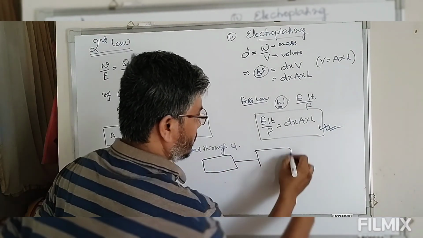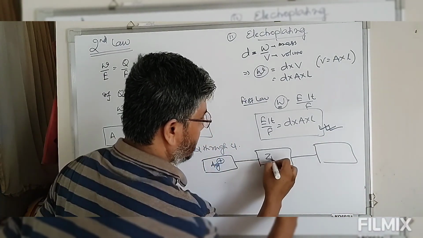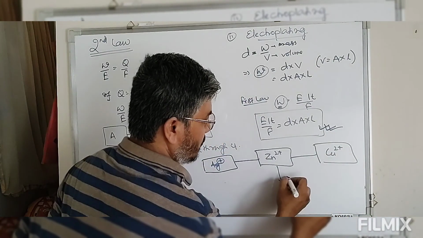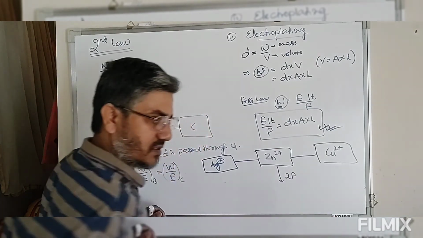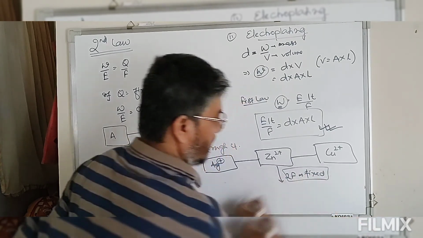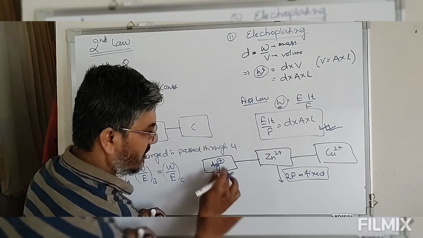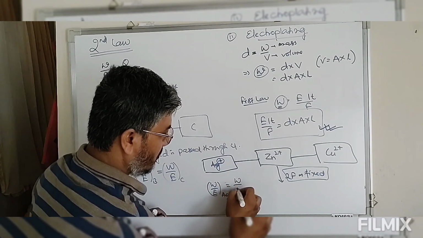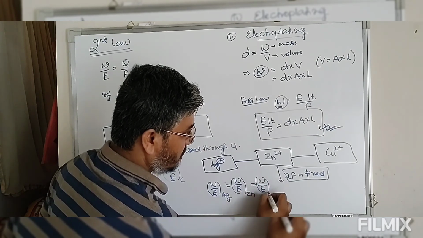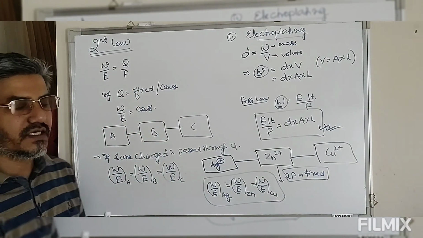Suppose we have three electrolytic solutions. Suppose this contains silver ion, this contains zinc ion, this contains copper ion. If 2 Faradays, a fixed charge, are passed, then the number of equivalents of silver at the silver electrode will be equal to the number of equivalents of zinc formed, which is equal to the number of equivalents of copper formed. This is the application of the second law of electrolysis.